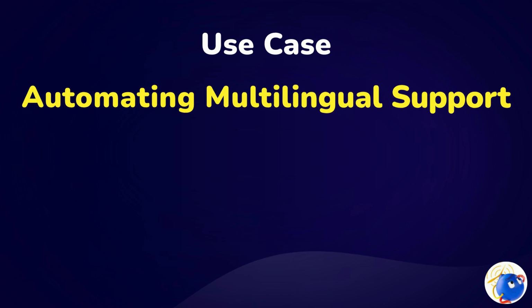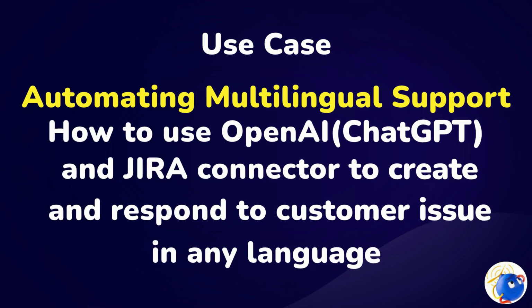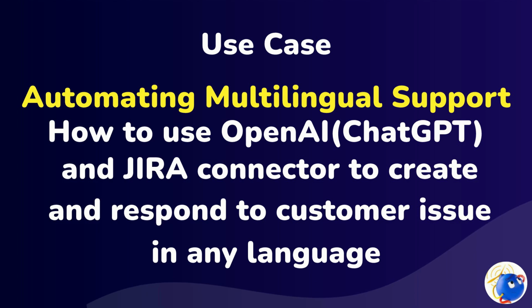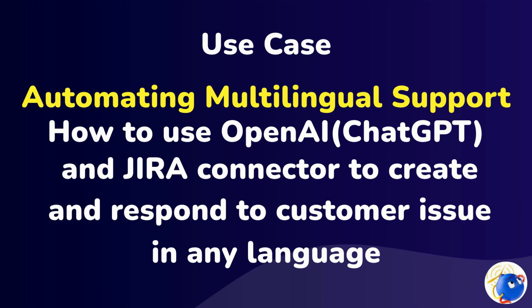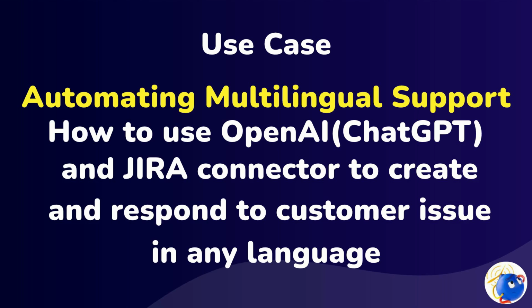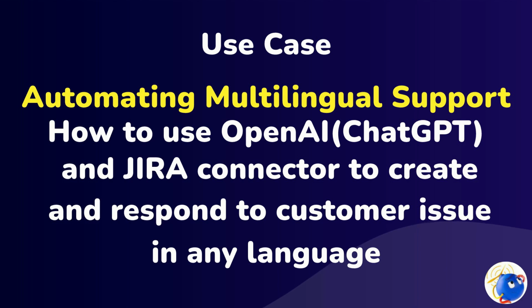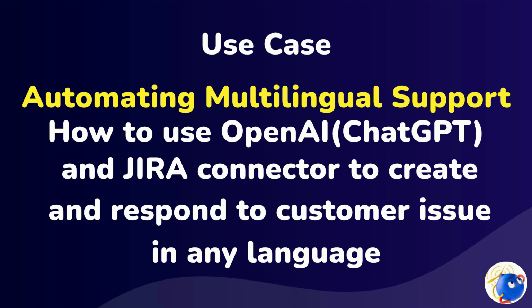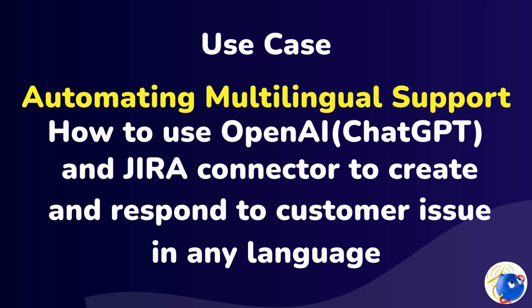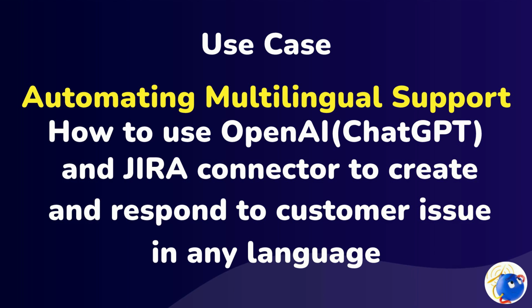Hello everybody. In this video, I'll demonstrate how we can detect the language of an incoming email using UiPath, OpenAI, or you can call it the ChatGPT connector, and automatically convert it to the English language before creating a JIRA issue. Once the issue is resolved, the process sends a response in the original language of the email using the same connector. So let's get started.